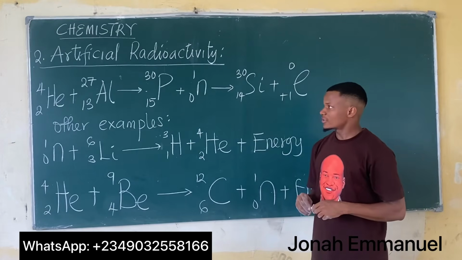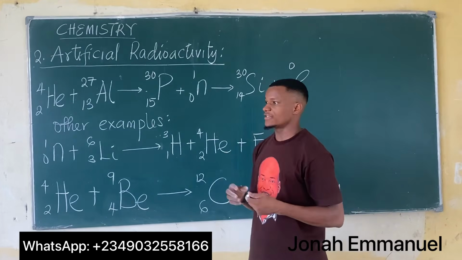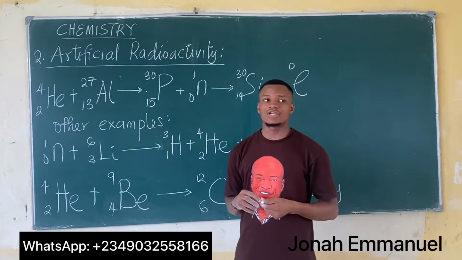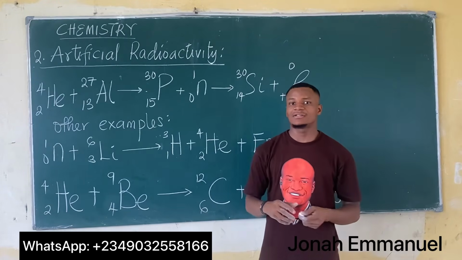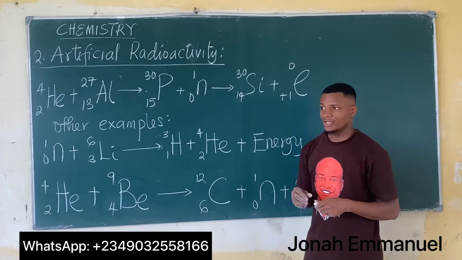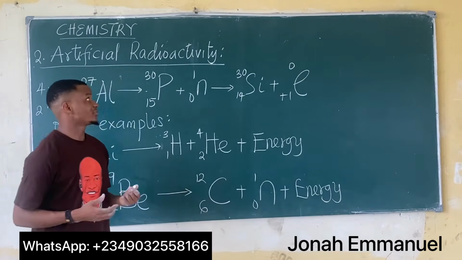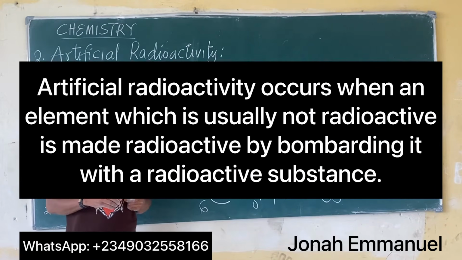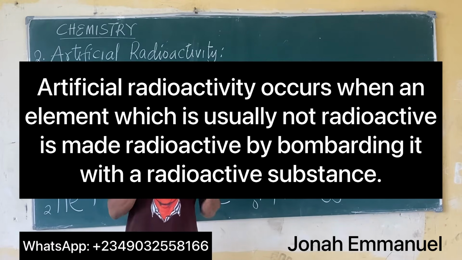Alright, so we earlier discussed that there are 2 types of radioactivity: natural radioactivity and artificial radioactivity. We've discussed the concept of natural radioactivity, citing instances using alpha decay and beta decay. Now when it comes to artificial radioactivity, it occurs when an element which is usually not radioactive is being made radioactive by bombarding it with a radioactive substance.